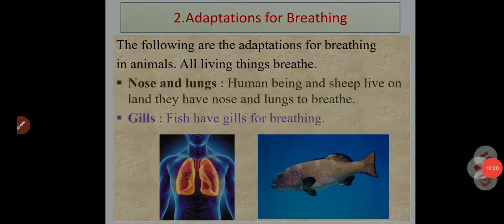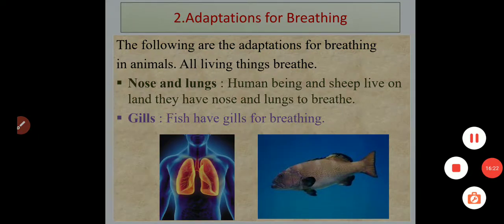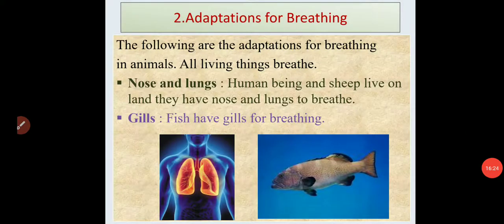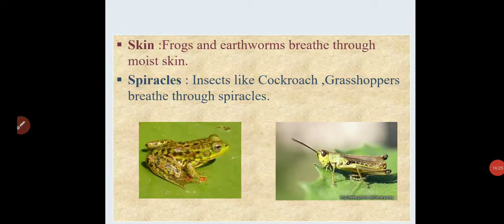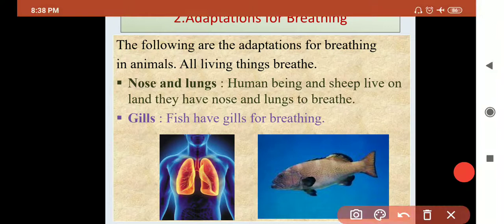Next adaptation is adaptation for breathing. Okay, all living animals need to breathe. Okay, without breathing they are not able to survive. All the animals have to take breath.